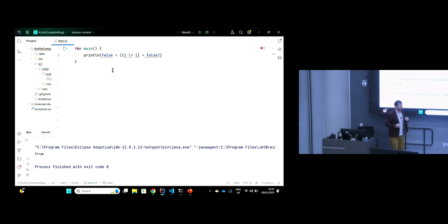Okay? This kind of compiler bug is not very serious because you know about it as a software developer ahead of time. You know this bug exists, and you're not going to end up deploying incorrect software because of this bug. Or at least that's the case for languages that are compiled ahead of time.